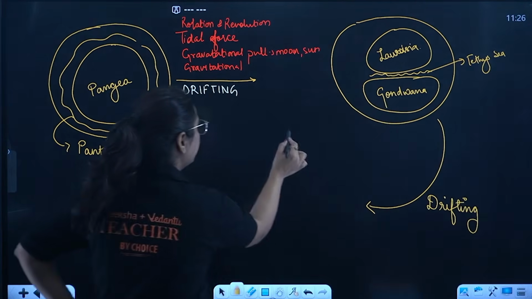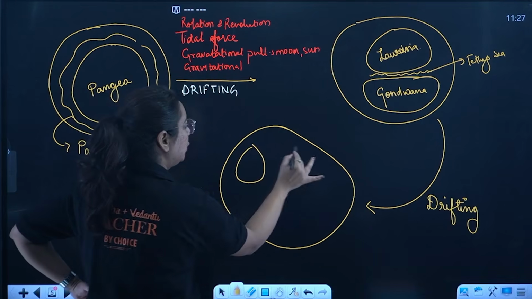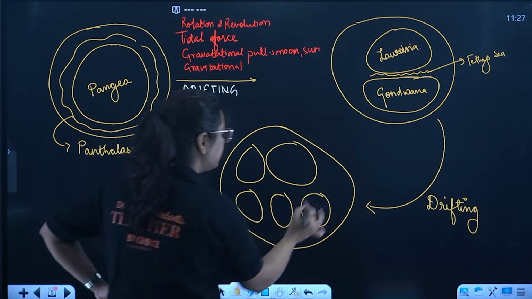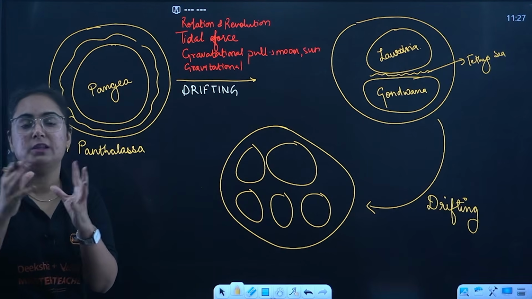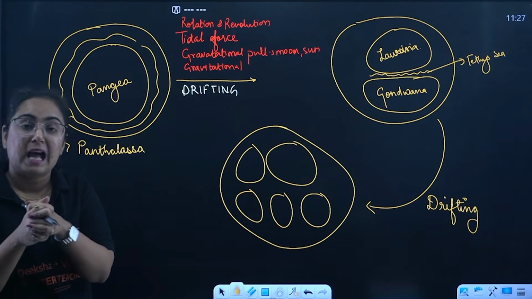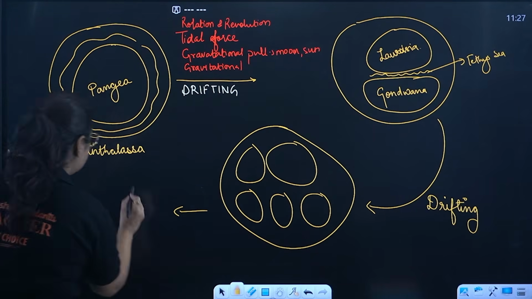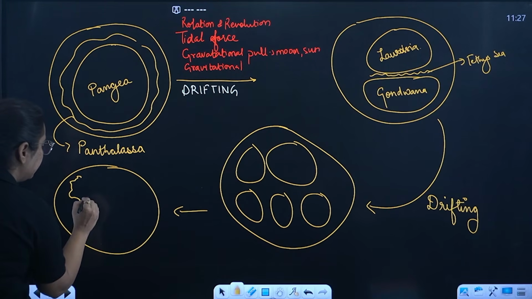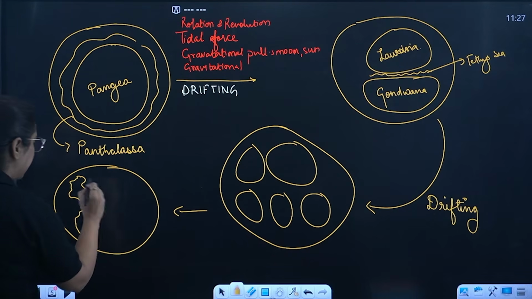What happens, beta? This Laurasia further divided into two parts. This Gondwana further divided into three parts. Drifting continued more, and certain small parts of the surface got divided, and it created the formation of the islands, as well as created the structure of the earth in a way it is right now. Like if you look, this is North America. I'm not good at drawing, by the way. It can be a rough one.